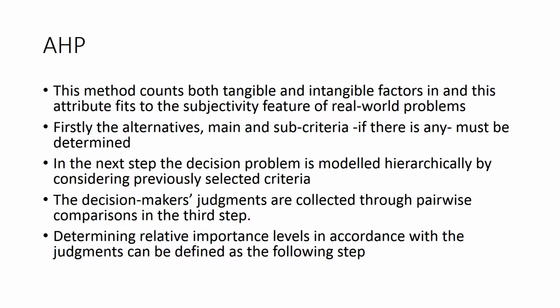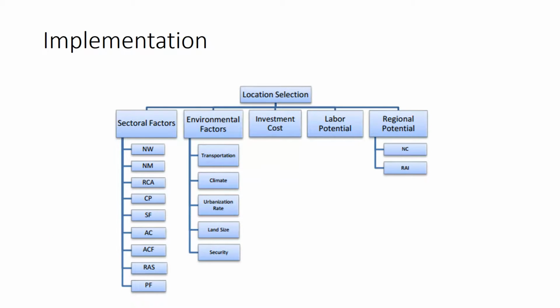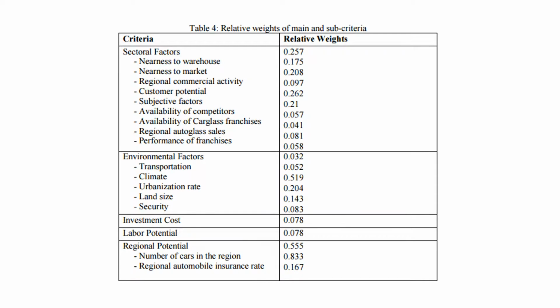The final step was to determine the relative importance levels in accordance with the judgments. And this involves looking at the importance level of each location with respect to the criteria and sub-criteria. So this is how they laid out the hierarchical model, and these were the initial factors given by the journal.